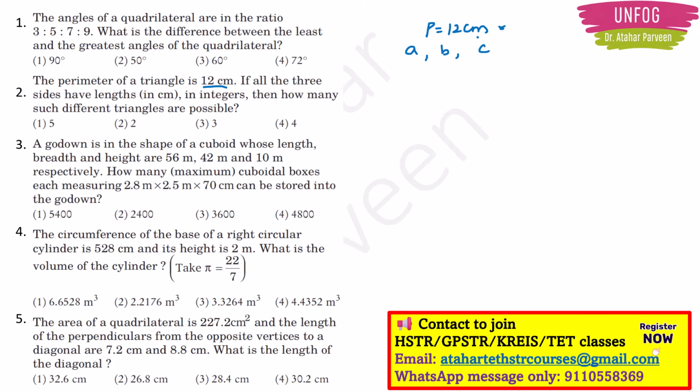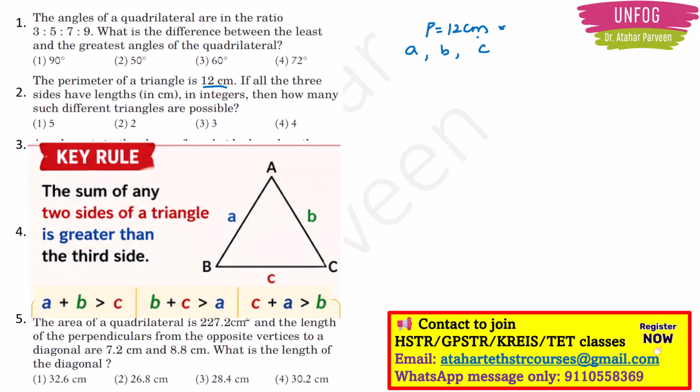So here you should understand a few concepts about a triangle: the sum of any two sides of a triangle is greater than the third side. So here in this triangle, let us assume one rule, a plus b is greater than c. You can assume anything, you can assume this also, but I am assuming that a plus b is greater than c. So till the end of the problem, we will keep this in mind.